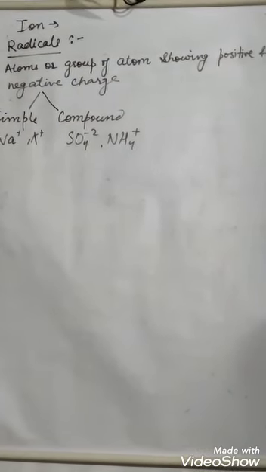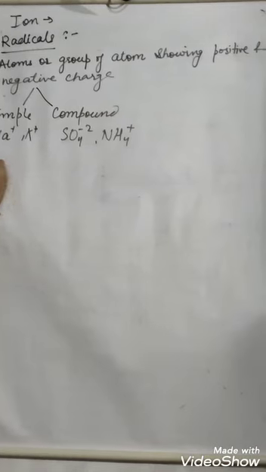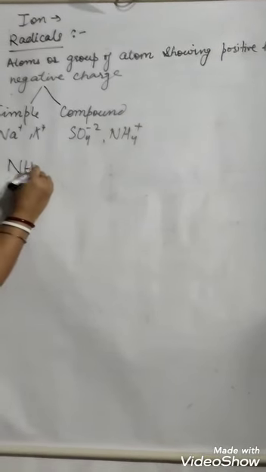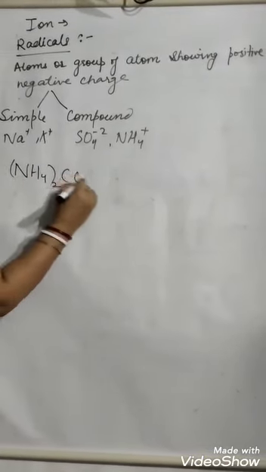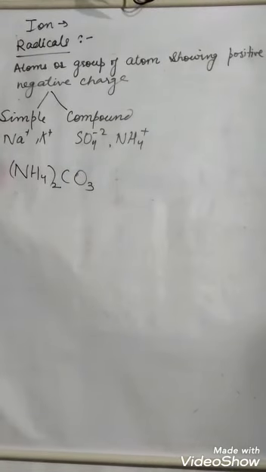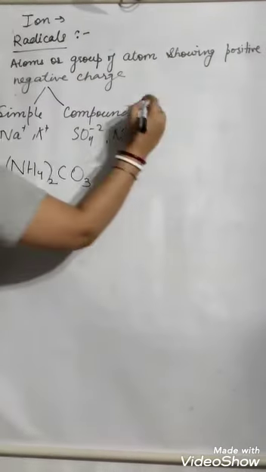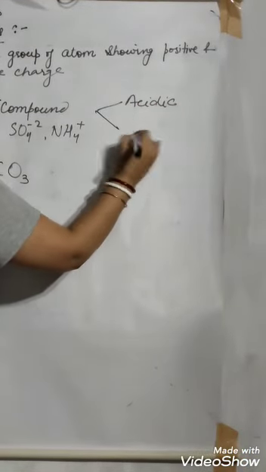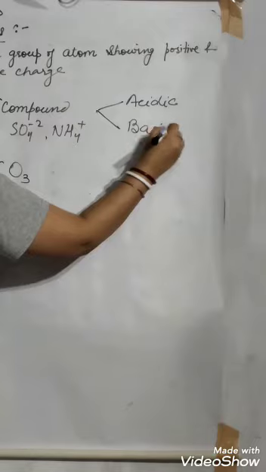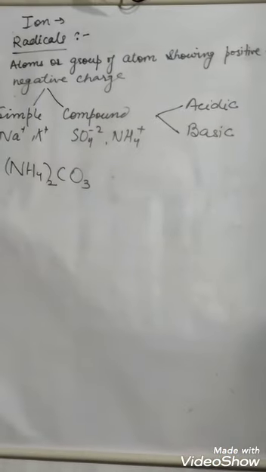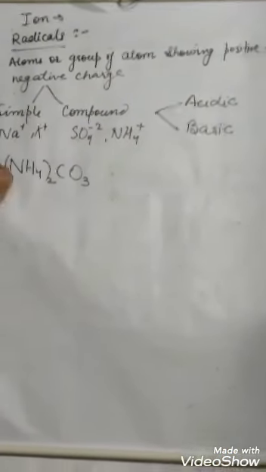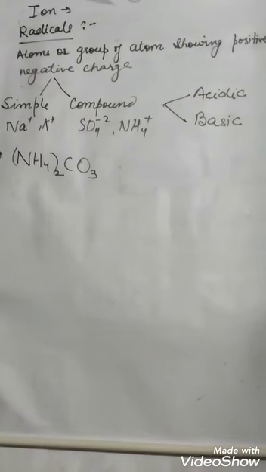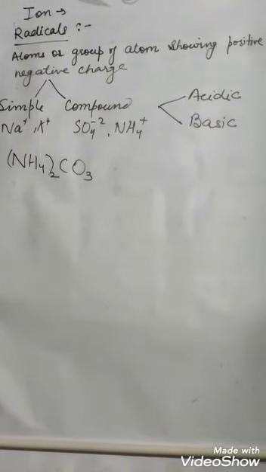That is compound radical. Now suppose we have a formula (NH4)2CO3. First remember this, radical has two parts. First one is acidic radical and second one is basic radical. So the question will be asked like this: in this formula, tell what is the acidic radical and what is the basic radical.